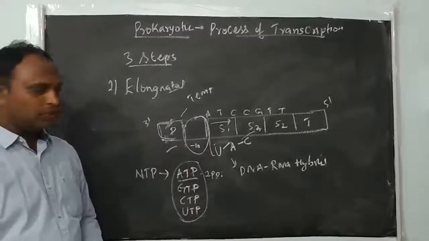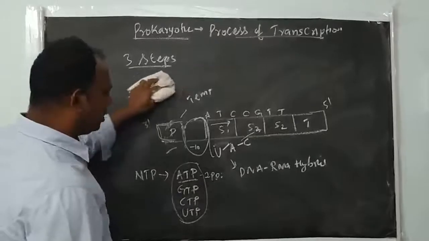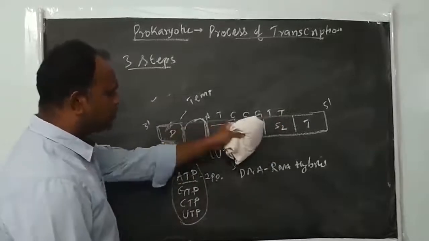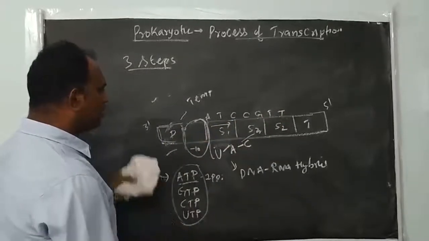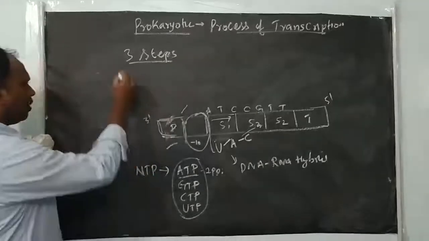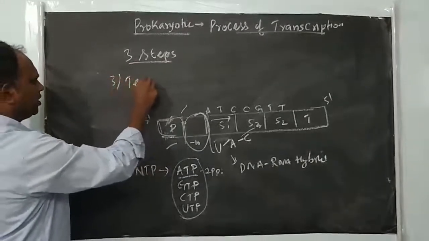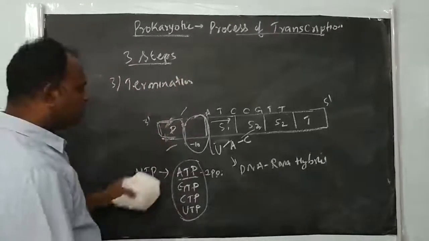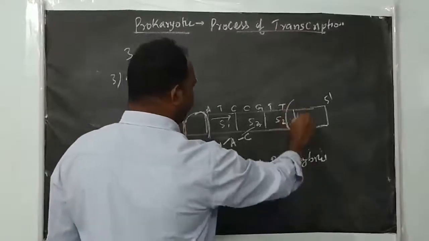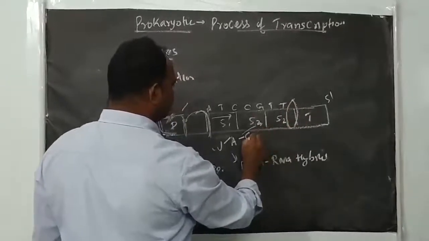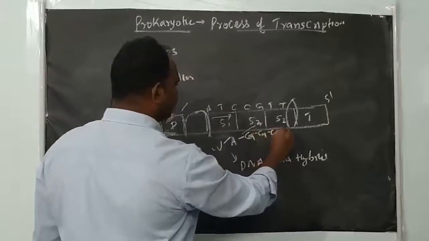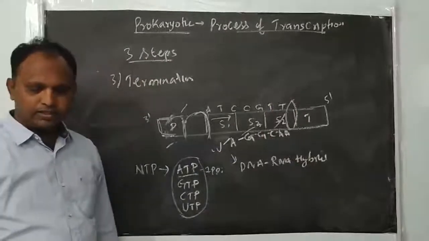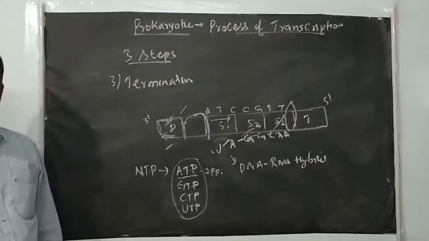RNA polymerase. So the next step is, once elongation continues until the structural sequence ends, the RNA polymerase moves forward. Based on that, it synthesizes a new RNA strand, right? Once it reaches the terminator, finally there is termination. Once this RNA polymerase reaches here, you see it is guanine, cytosine, adenine, right? It reaches the termination, there are no further structural sequences, right? So they want to terminate the process.